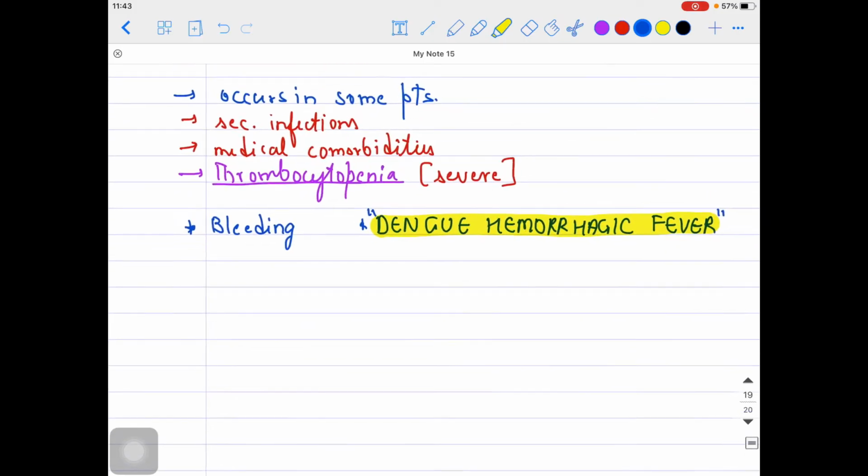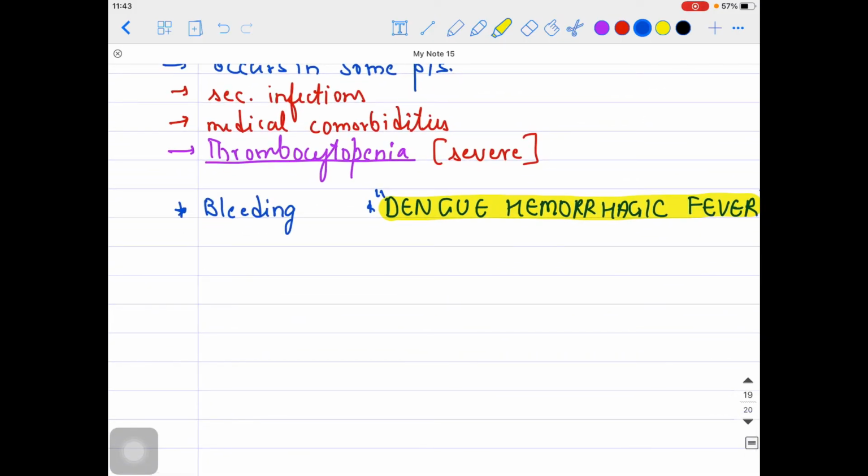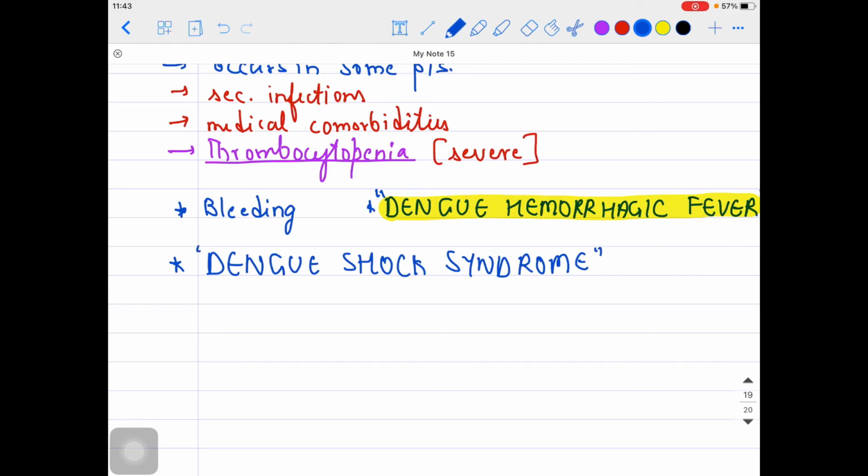Okay, and due to that vascular leakage, there could be low BP in such patients. So shock might be there. For that purpose, I can use the term dengue shock syndrome. Okay, dengue shock syndrome, guys. So here I just used two basic terms: dengue shock syndrome, and dengue hemorrhagic fever. Two kinds of terms I've used over here, guys. Do not forget them, right?